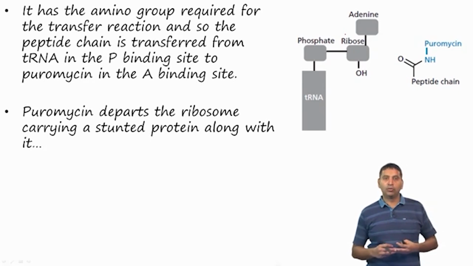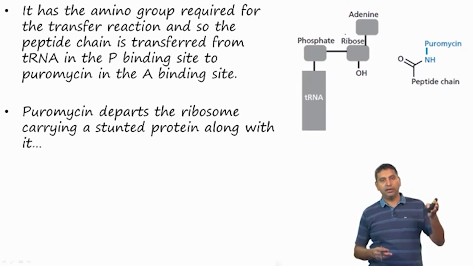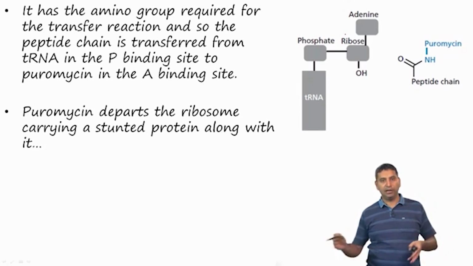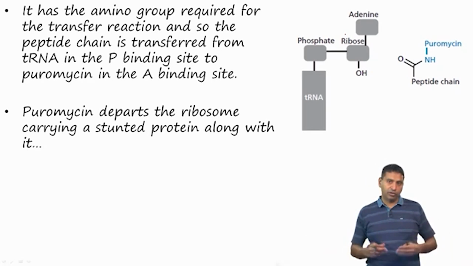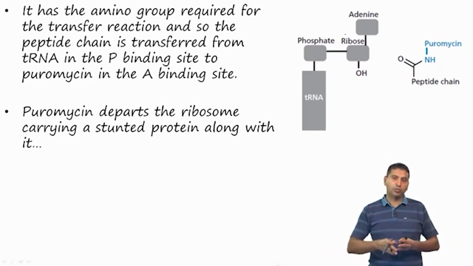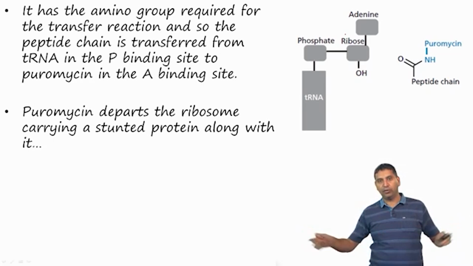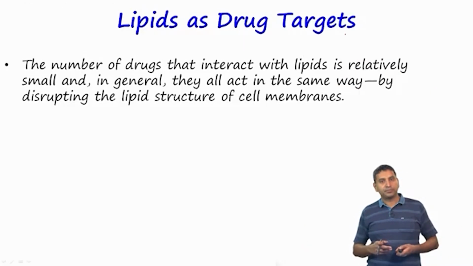It has the amino group required for the transfer reaction, and so the peptide chain is transferred from the tRNA in the P binding site to puromycin in the A binding site, and then puromycin departs carrying the protein, but the protein now is stunted. Let us say it is supposed to have 250 amino acids, but this process occurs at around 85 or 87, then it stops at that point, and the entire protein is not synthesized.